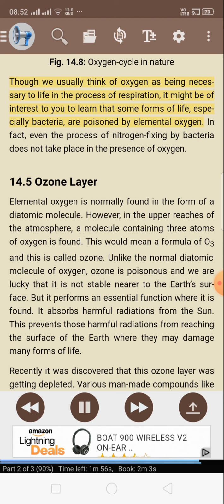Though we usually think of oxygen as being necessary to life in the process of respiration, it might be of interest to you to learn that some forms of life, especially bacteria, are poisoned by elemental oxygen. In fact, even the process of nitrogen fixing by bacteria does not take place in the presence of oxygen.